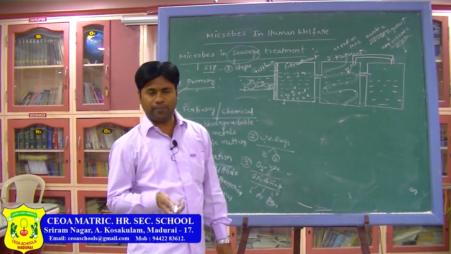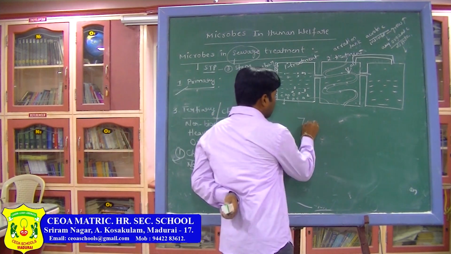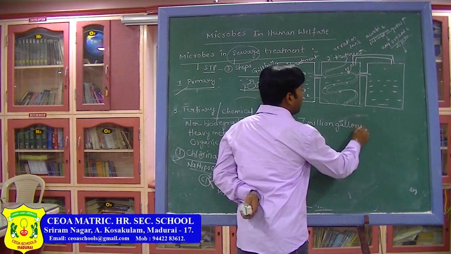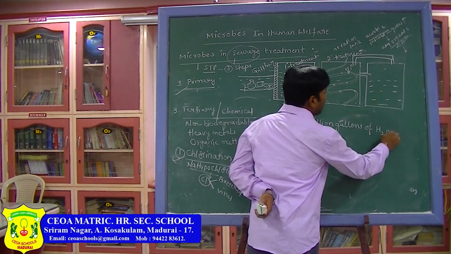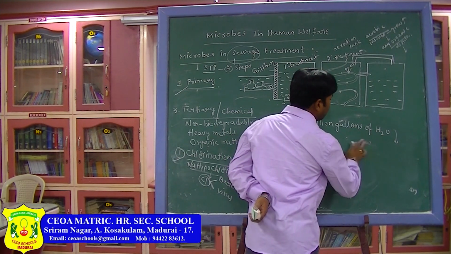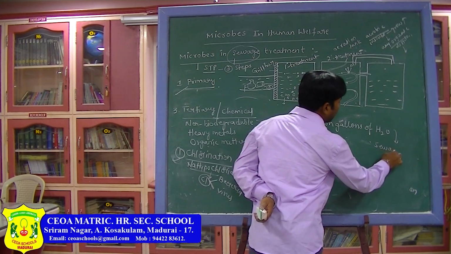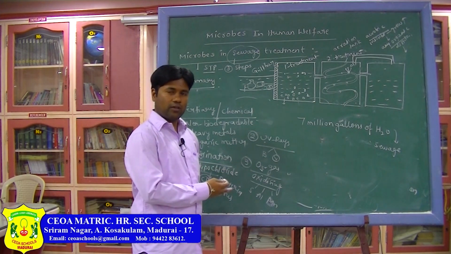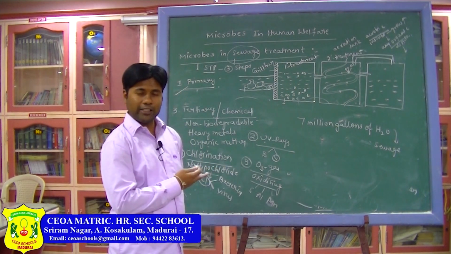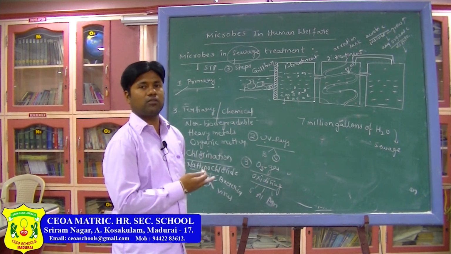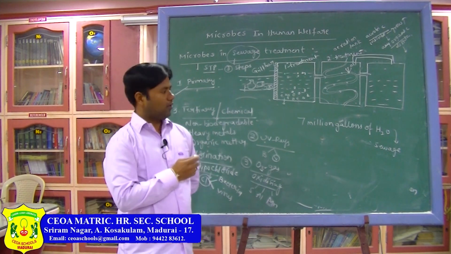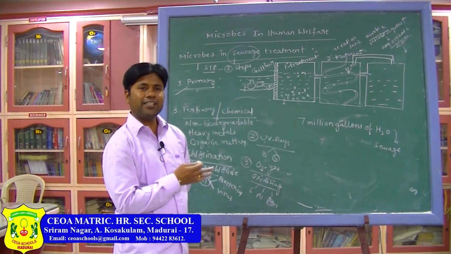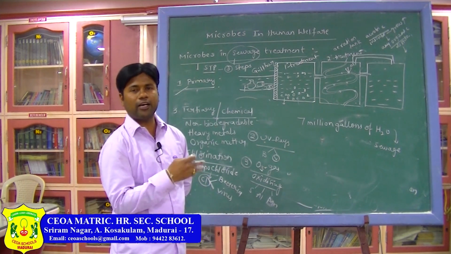Every day almost 7 million gallons of water we are releasing as sewage. Due to urbanization, the utility of water by human beings in a particular area, a particular town, if you see the number, it is like that. Then it has to be treated. That water has to be treated, otherwise the total water bodies will be contaminated or polluted.